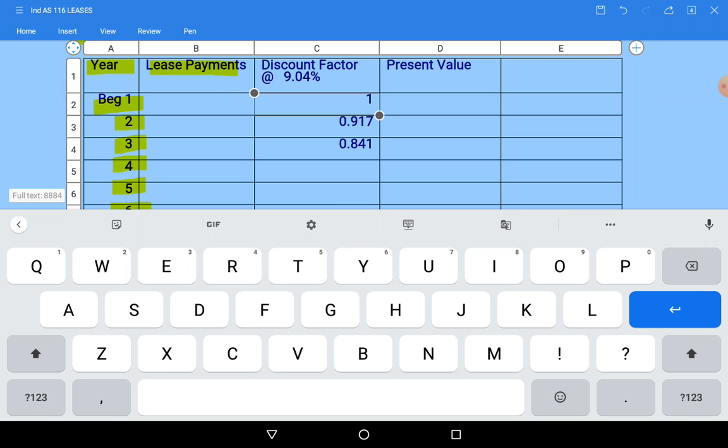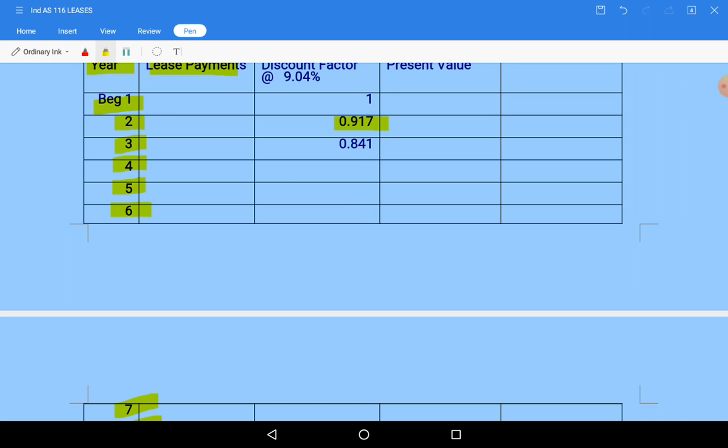Then press into. First year it will be 1, second year 0.917. Thereafter, if you press equal to, the third year value you will get is 0.84106.